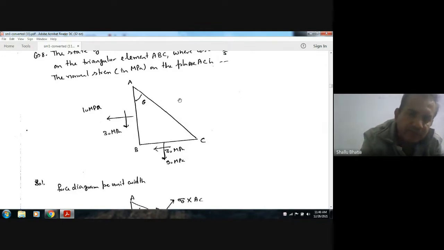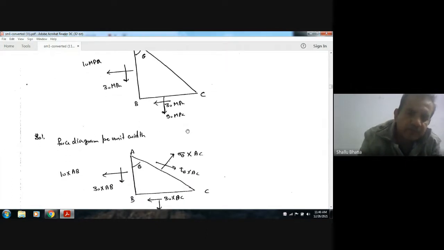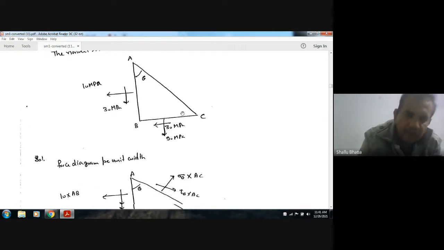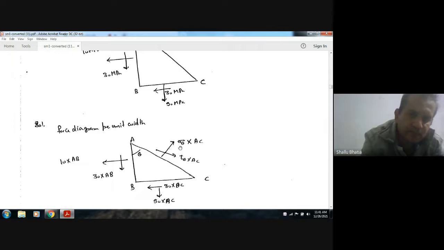Let sigma theta and tau theta be the normal and shear stress on this plane. So we can find this by using first principles. Let the width perpendicular to the figure be 1 unit. So the forces are 10 into AB, and 30 into AB, similarly 90 into BC and 30 into BC. And if we assume sigma theta and tau theta here, then sigma theta AC, tau theta AC.